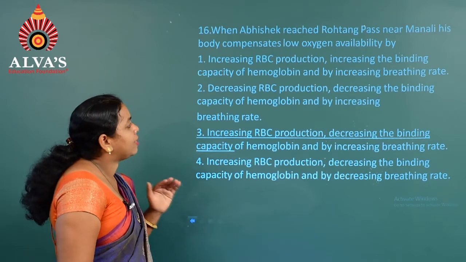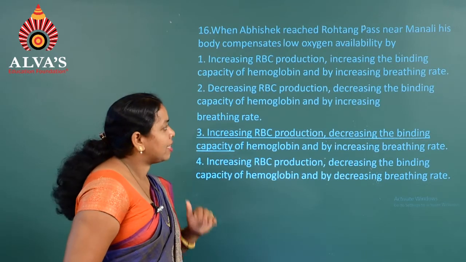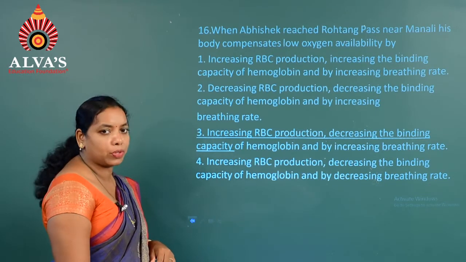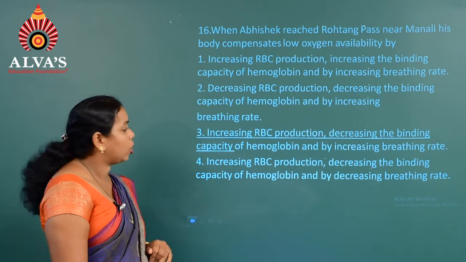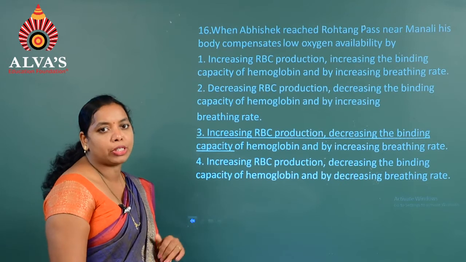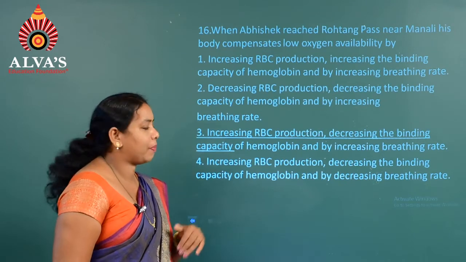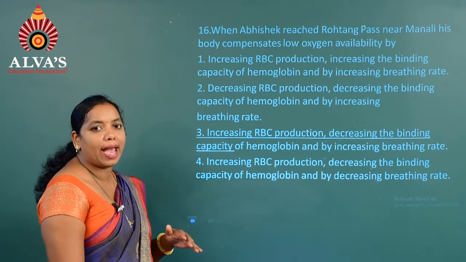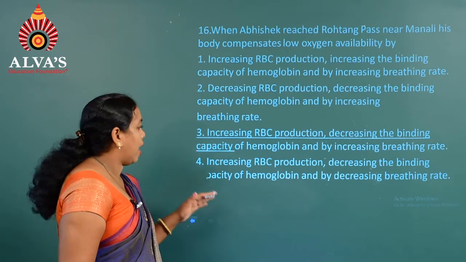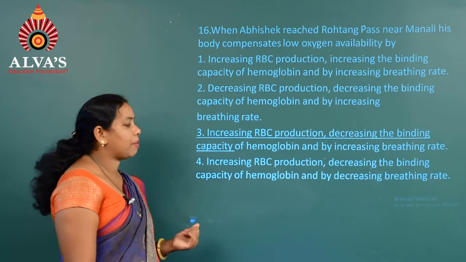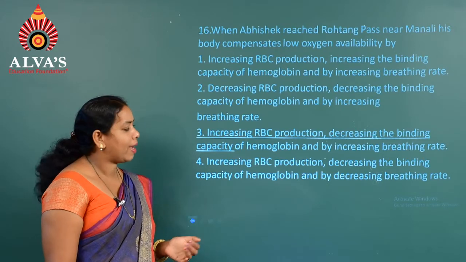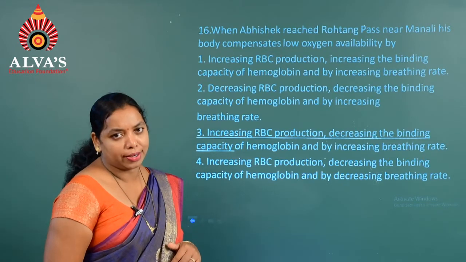Second option, decreasing RBC production, decreasing the binding capacity of hemoglobin, and increasing breathing rate. Third option, increasing RBC production, decreasing the binding capacity of hemoglobin and increasing breathing rate. And the fourth one, increasing RBC production, decreasing the binding capacity of hemoglobin and decreasing breathing rate.